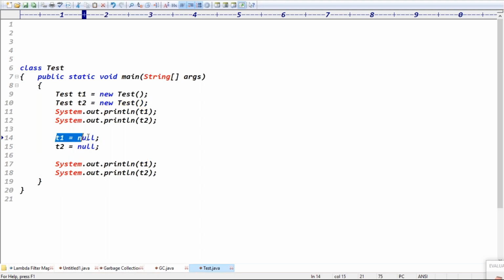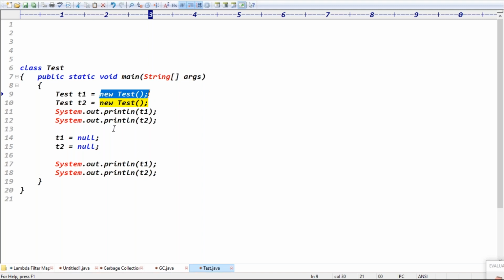Now T1 equal null means T1 is no longer pointing to the object, T1 is pointing to null. If T1 is pointing to null, does this object have any reference, any name here? There is no name, right? That's why that object is eligible for the garbage collector.